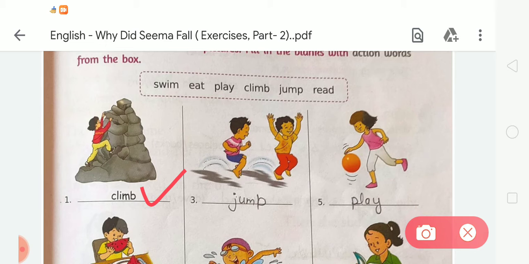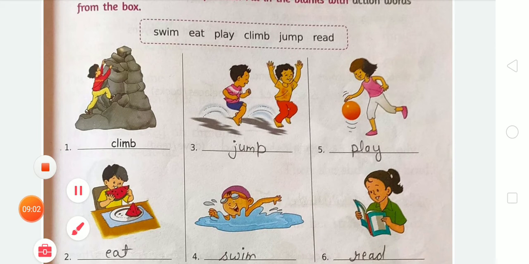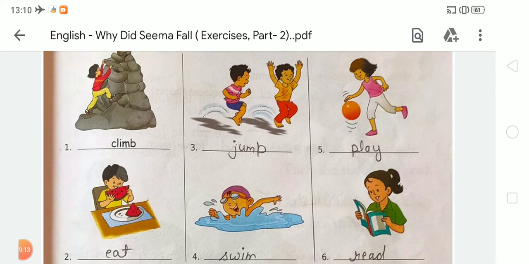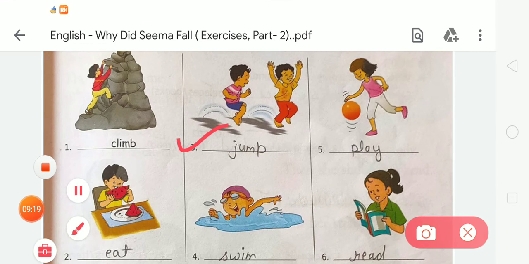Now the next activity. Tell me, what is this? Here the action word is eat. The doing word is eat. So we have to write eat here. What is the spelling of it? EAT, eat. In third there is the action word jump, JUMP.